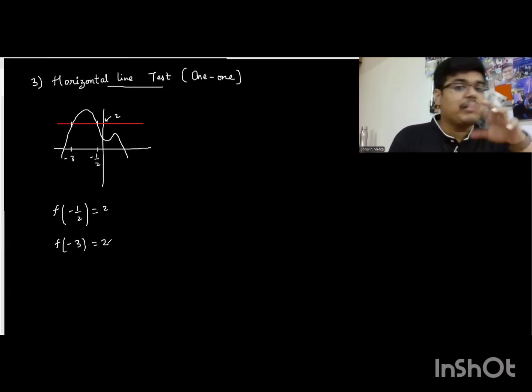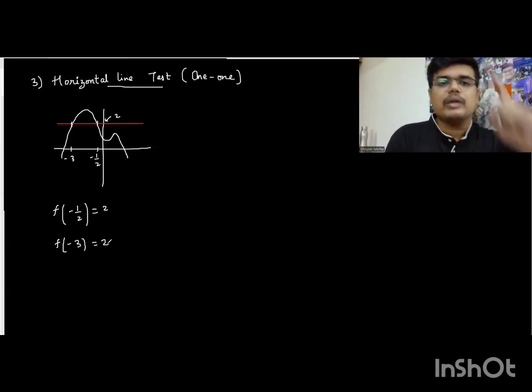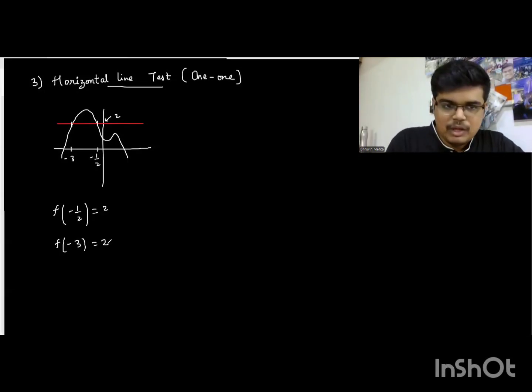So when will it be 1-1? If we have a graph in which, when we make horizontal lines from any point, you make n number of horizontal lines, they cut the graph at one single point, that is 1-1. Other than this, to test that it's a function, for that, we have the vertical line test. Now, for that, you need to recall the basic definition of function, students. Do you remember the basic definition of function? The basic definition of function goes as every element from the first set, when I say first set, we are talking about x, every element from the first set should be mapped to exactly one element of the second set.